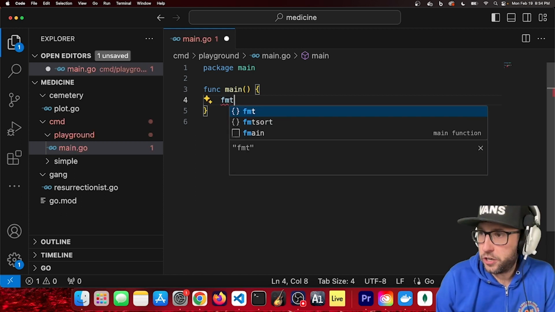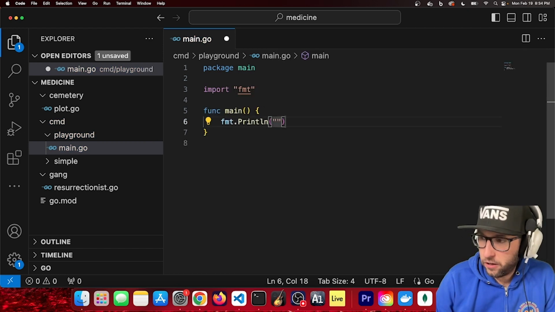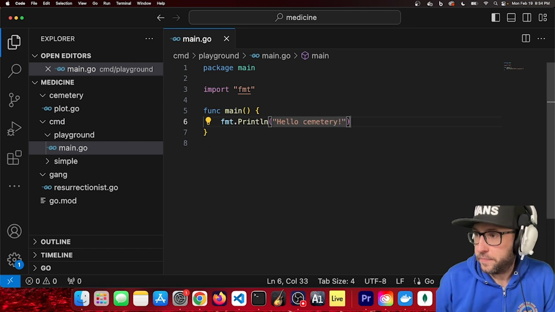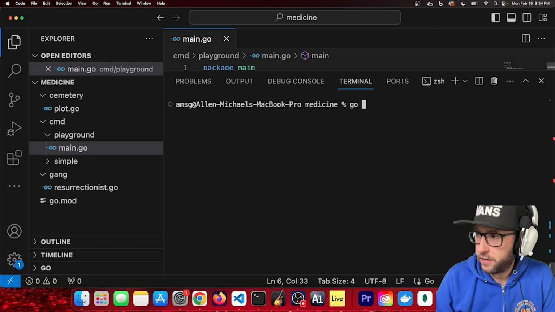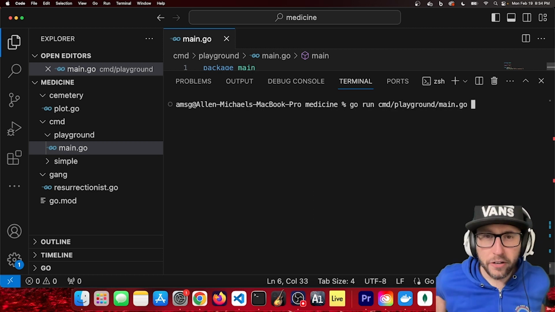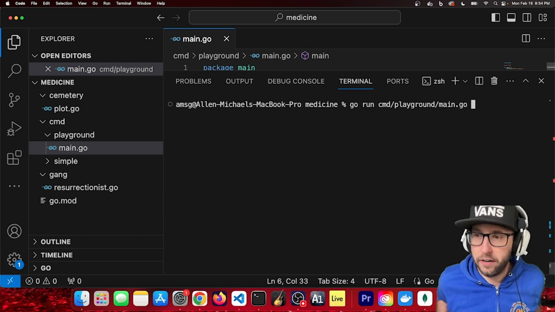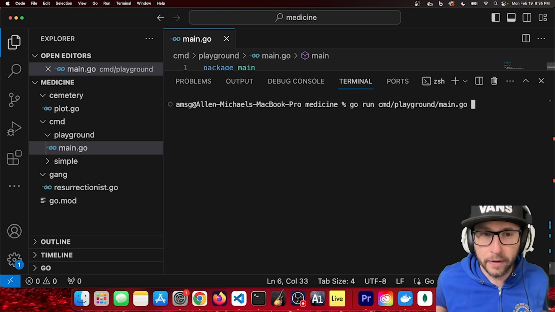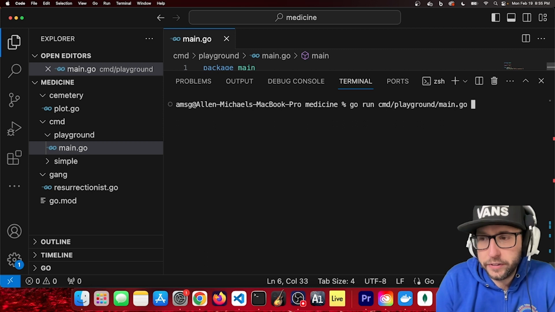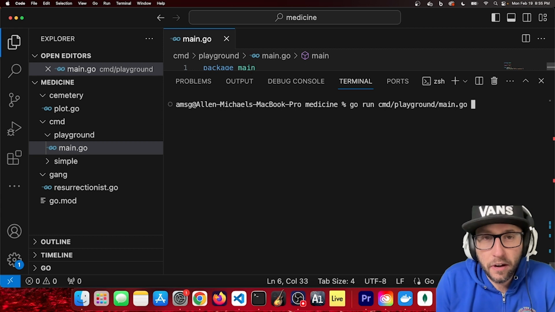So just to show you again, we'll just do our version of Hello World and say hello cemetery. And so I'm going to say go run command playground main. Now you might notice that this is a little different than the folder structure we had last time. You might have noticed that I added in this command folder. So if you've got multiple ways to run your program, you really can only have one main.go file in the root directory of your project.